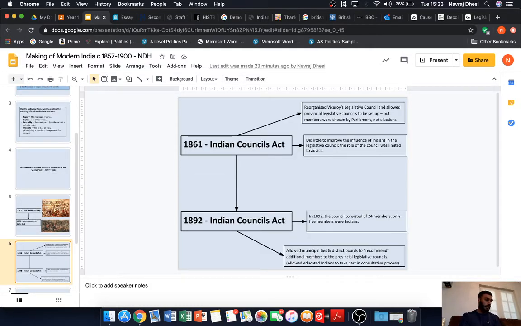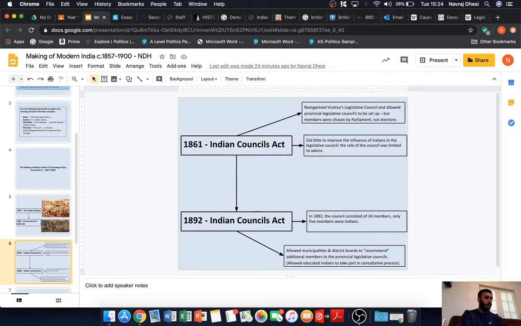Next, we've got the Indian Councils Acts of 1861 and 1892. What these try to do is to establish advisory councils whereby Indians are given more voice in the governance of their own affairs, in the making of laws that govern them. Okay, so the 1861 Indian Councils Act reorganized the Viceroy's Legislative Council and allowed provincial legislative councils to be set up. Okay, but members were chosen by Parliament. There were not elections.